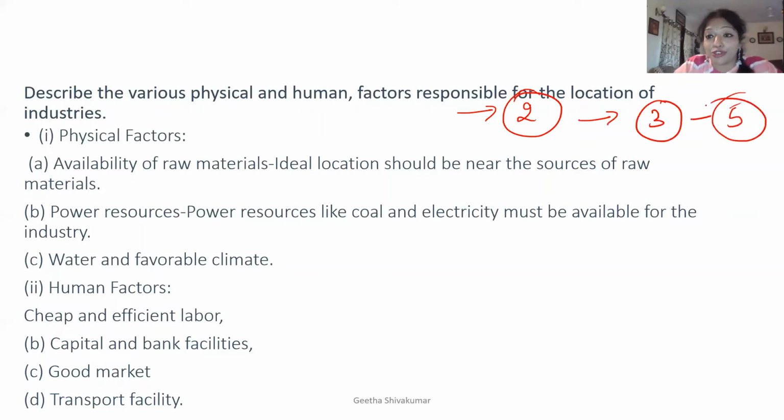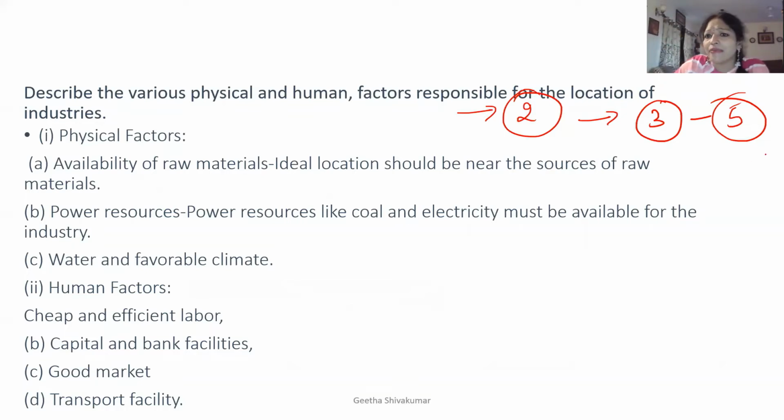Again, the combination question. They can give you manufacturing industry importance, and then ask you to describe the various physical and human factors responsible for the location of industry. Or they can give you one statement: Rita wants to establish a jute industry. What are the human and physical factors she will look into before setting up the industry?